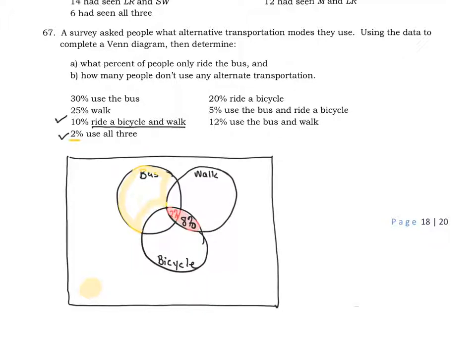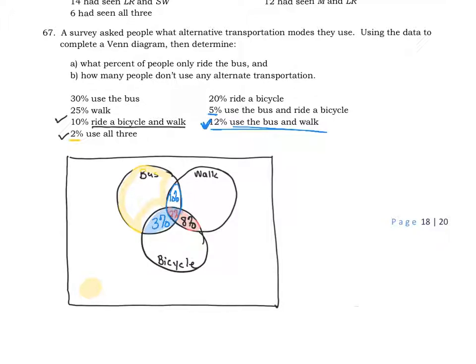Okay, 5% use the bus and ride a bicycle. So that's going to be this region right here. Okay. So we're going to take that 5% minus 2%, and that's going to give us our 3% right here. Okay, lastly, 12% use the bus and walk. So I think you could figure out that this is going to be this region, and so that should be 10% at this point. Okay, so we have all of the two regions together.